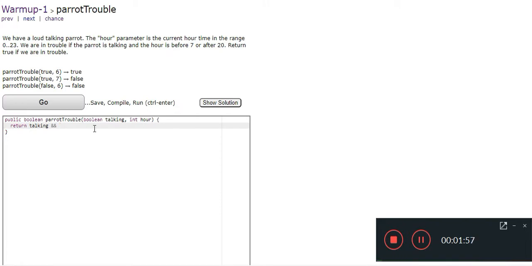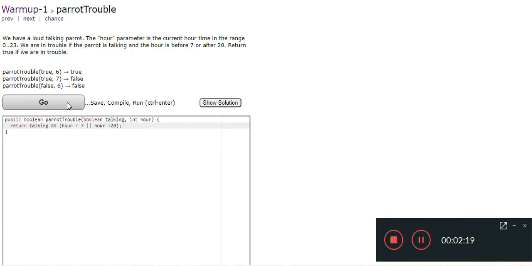And the hour would be less than 7, or hour would be more than 20. If it is so, then we are in trouble.